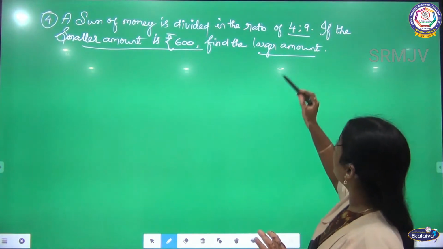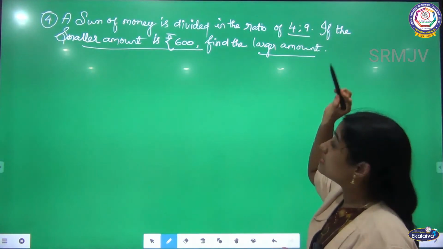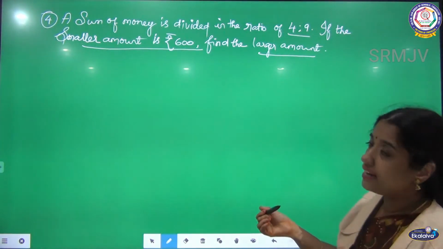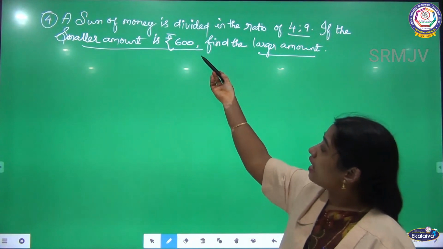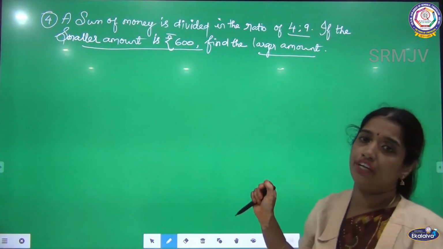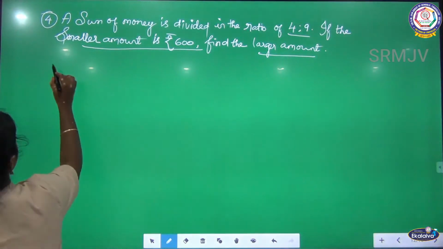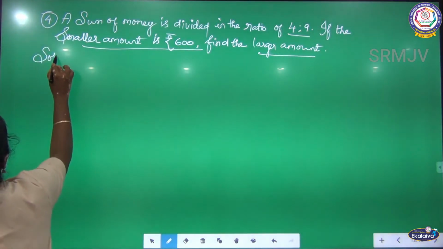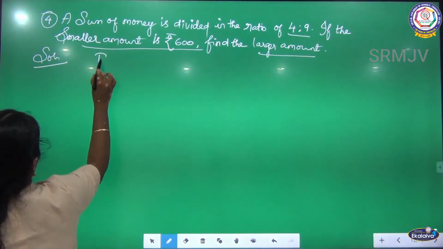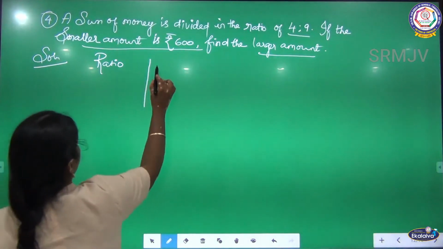So the smaller ratio is 4, and the larger ratio is 9. Here they have given the smaller amount, and the larger amount is what I am going to find out. Is it clear, children? See, listen, the first thing, write the ratio and the amount.